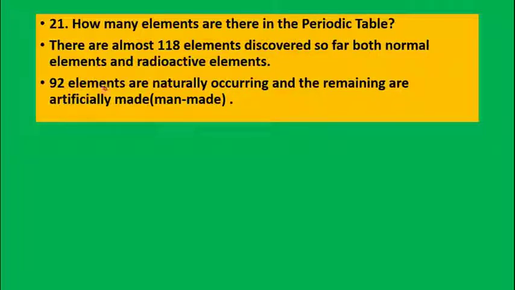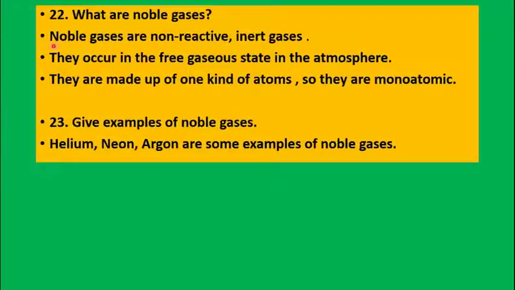Out of that, 92 elements are naturally occurring in ores and all, and the remaining are artificially made. They are made by man. What are noble gases? I told you, group number 18 elements are called noble gases. Noble gases are non-reactive and inert gases. They occur in free gaseous state in the atmosphere. They are made up of one kind of atoms, so they are monoatomic. Examples of noble gases are helium, neon, argon, etc.